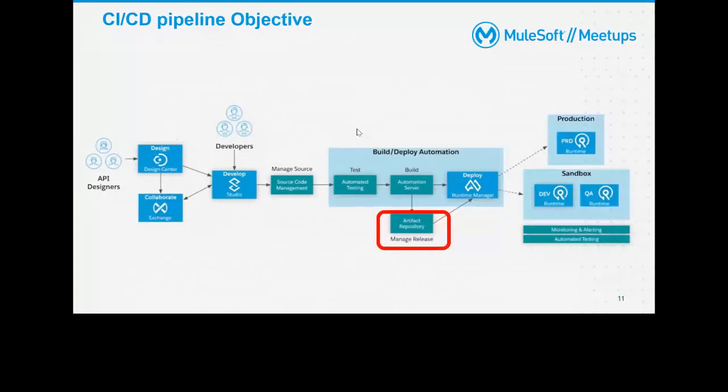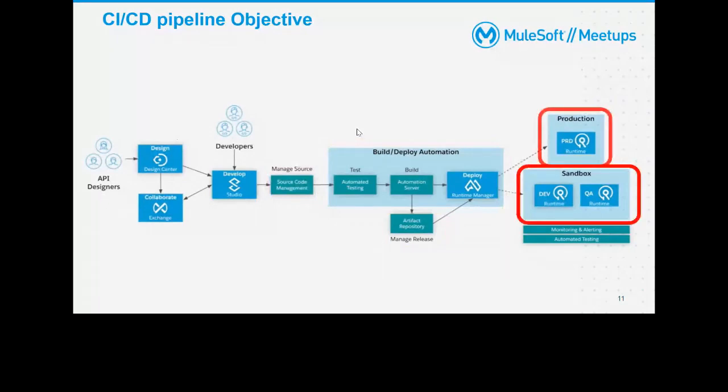Then once your project is built successfully, you can go to the sandbox or production. You can go to the sandbox and test it, and see that everything is working as per expectation. There you can monitor, automate testing, and set alerts. We have an environment where you can see all of this.